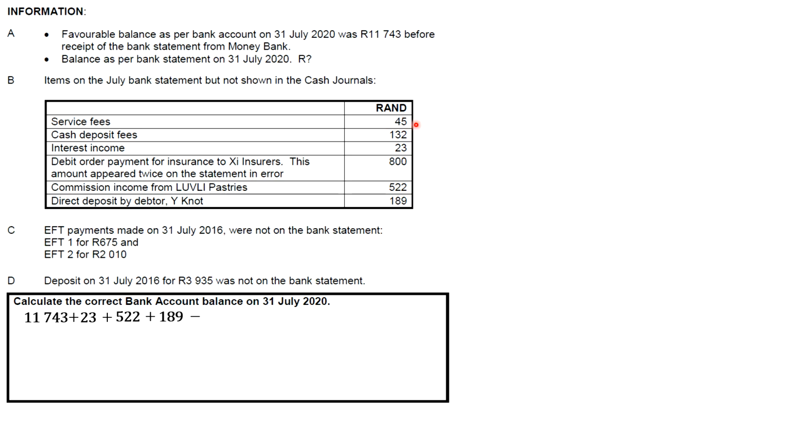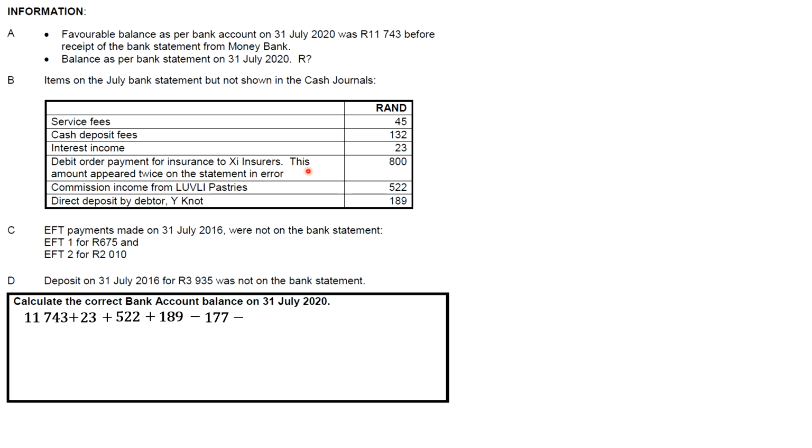Now we come and look at this 800 Rand here. Debit order payment for insurance to XI insurer. This amount appeared twice in the statement in error. That means this transaction has to be fixed in our bank reconciliation statement, because the bank made an error when they were recording this amount. Since it's a debit order payment, we're going to subtract it. So we're going to say minus 800, because it's a debit order payment.